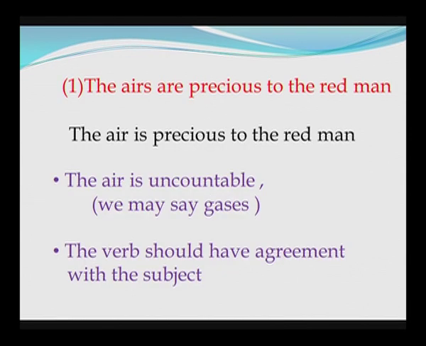Let us look at the first sentence. The heirs are precious to the red man. It is wrong and it should be said as the heir is precious to the red man. The point is that the heir is uncountable, and when the heir is uncountable, there must be agreement between the subject and the verb. The verb should be singular. So, the right answer is the heir is precious to the red man.